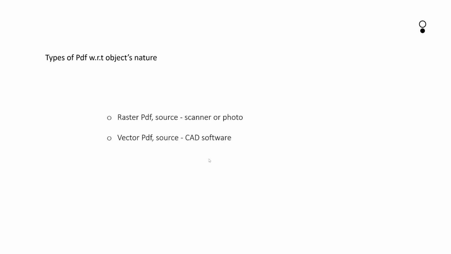And the vector PDF source will be different CAD software and other digital software. So those types of PDF we'll consider as vector PDF in WiseImage. Those PDF objects will have layers and the quality of the objects will be much better than raster PDF. So in WiseImage we have different PDF engines to deal with such different types of PDFs.